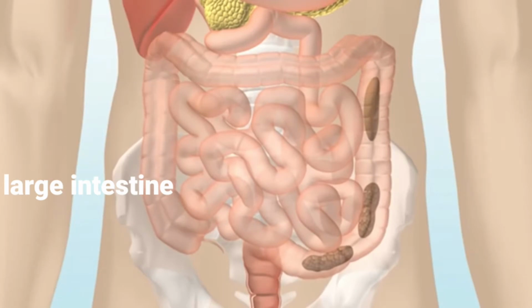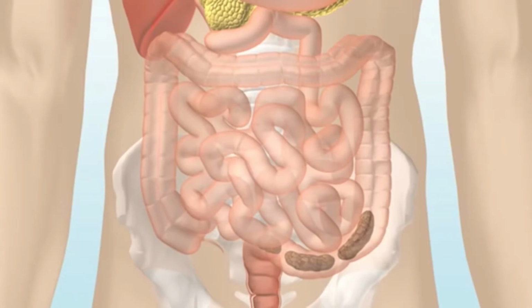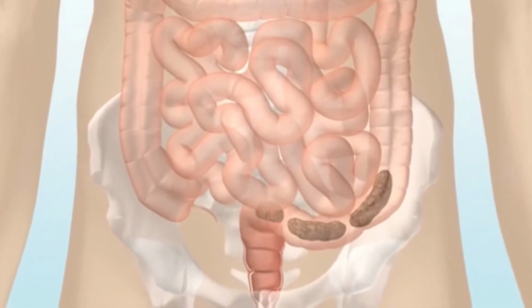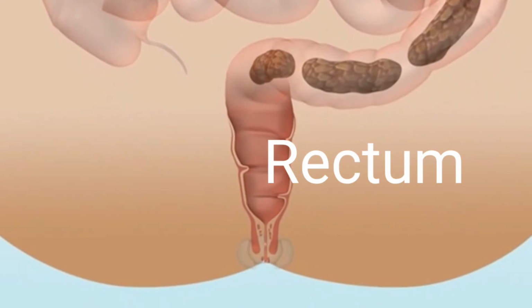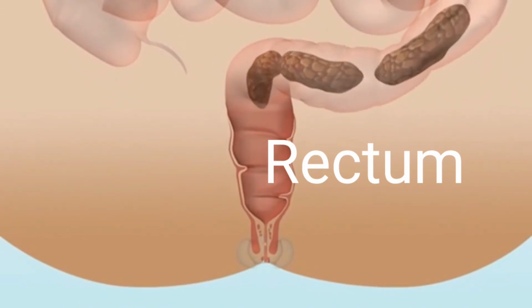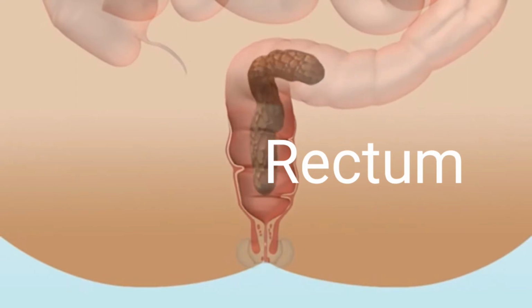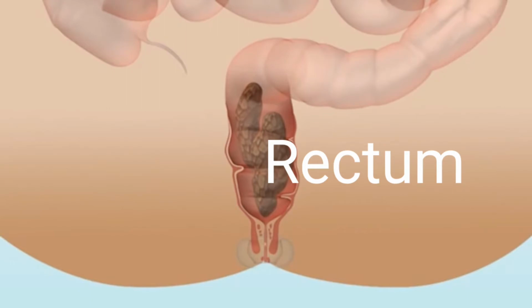The strong wave-like movements help to push the undigested waste towards the anus. The urge to go to the toilet and empty our bowel is triggered when stool enters the rectum. The large intestine helps in absorption of water and salts. How often bowel movements occur varies from person to person.